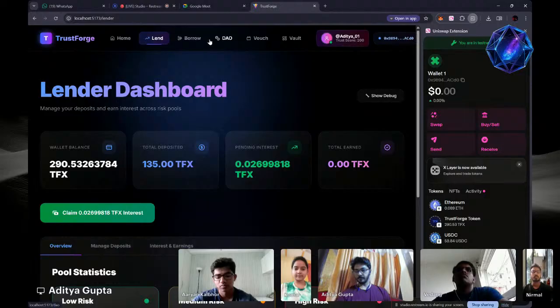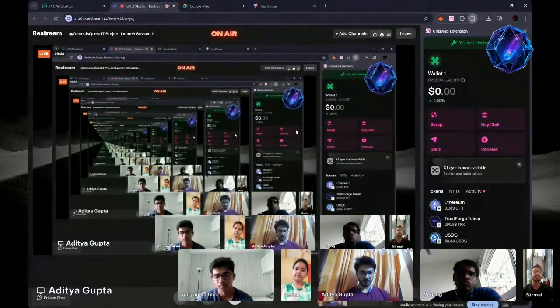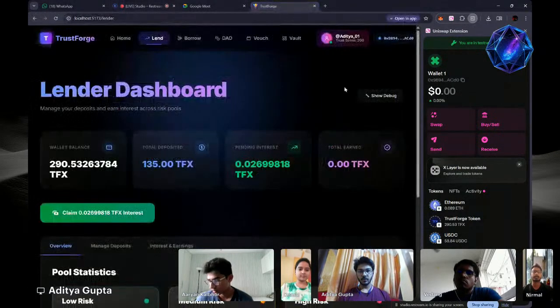Wow, so sounds interesting, and you have made it for both lenders and borrowers. The dashboards look good. Okay, so in terms of the security and all, what security layer are you using?